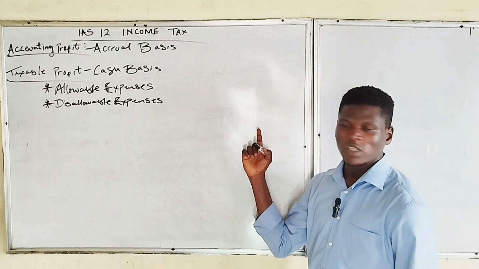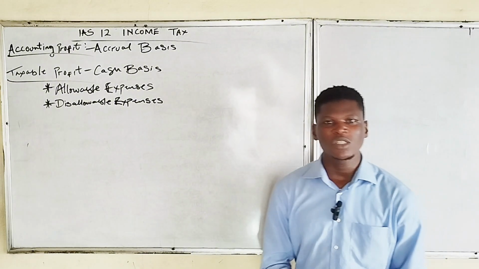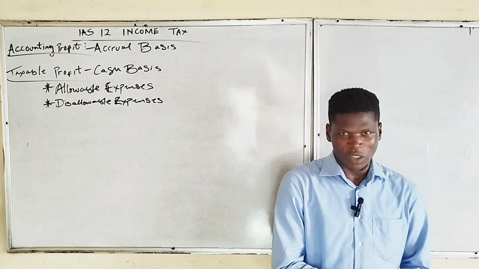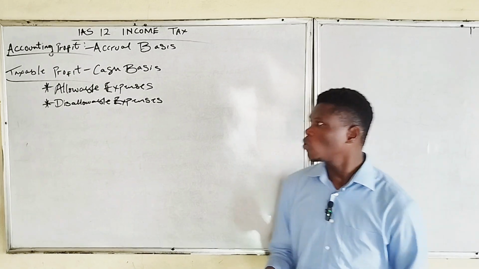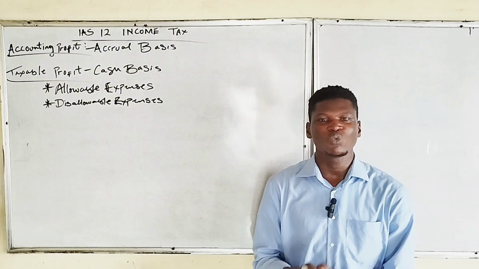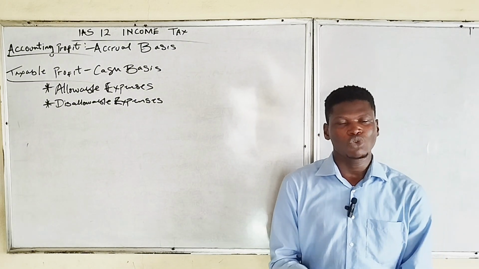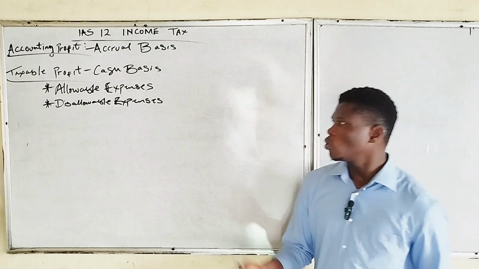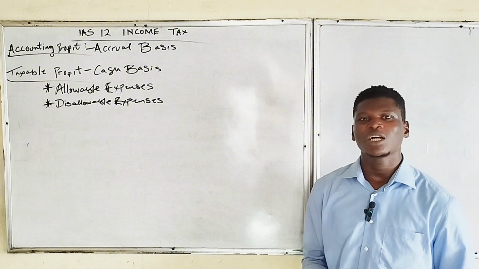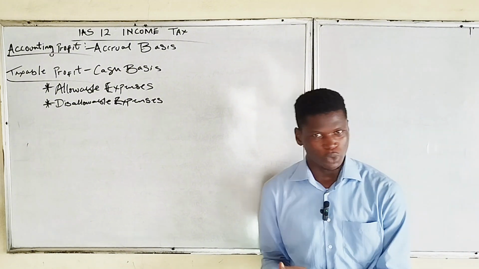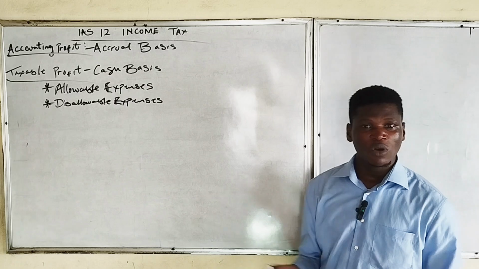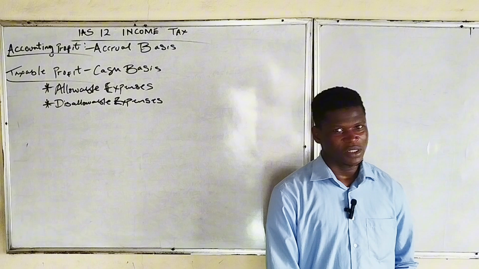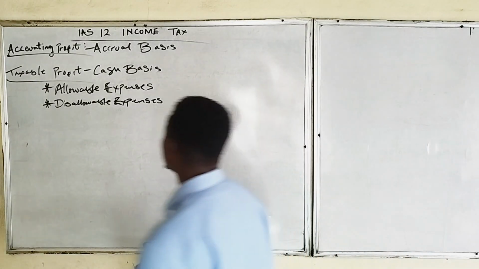Allowable expenses, in relation to taxable profits, are expenses which are deductible for tax purposes. They are the normal expenses which are allowed to be deducted from the profit made by an entity before you remit tax on the remaining amount. Examples of allowable expenses are salaries and wages, interest expense and so many more like that.